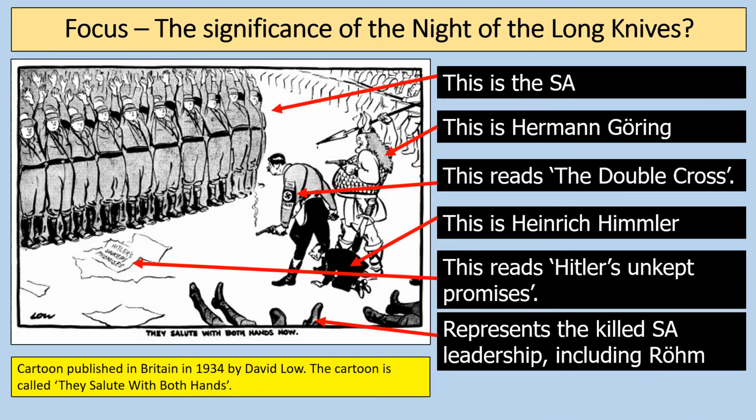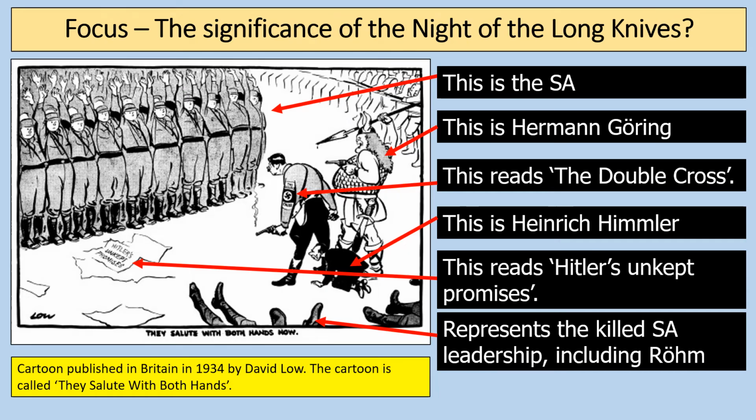So this cartoon, just to explain this, the people that have got their hands up, that's the SA. You can see Hermann Göring there, who was the leader of the air force and a leading Nazi. He's shown alongside Hitler. The caption on Hitler's arms reads the double cross, because double cross means a betrayal. Underneath Hitler, that's Heinrich Himmler, who's leader of the SS. So this cartoon very much shows that Himmler and Göring are the key individuals to gain from this, the leader of the army, leader of the SS.